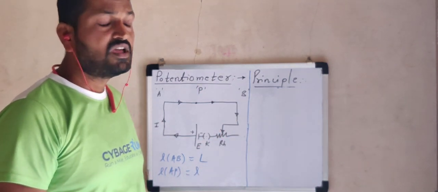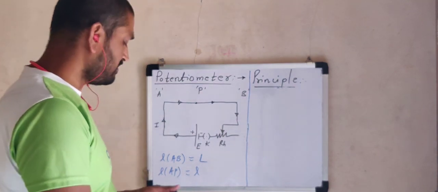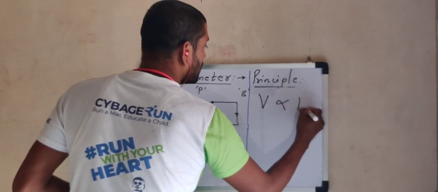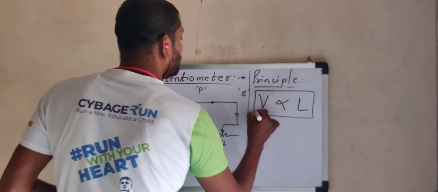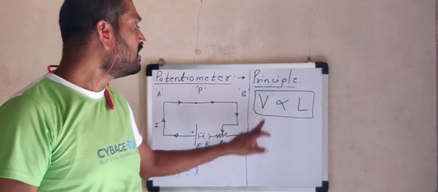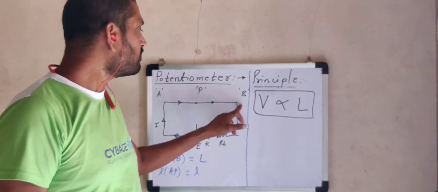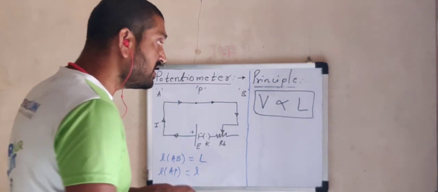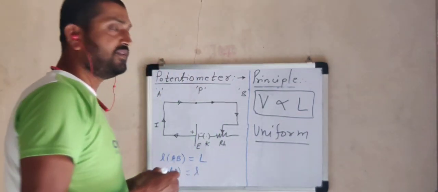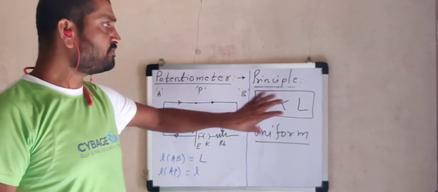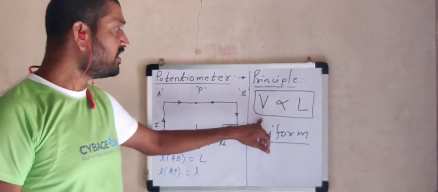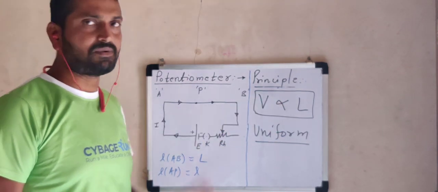It is very simple. A potentiometer works on the principle that the voltage between any two points of a uniform wire is directly proportional to the length of wire between these two points, V proportional to L. Listen to me carefully. The potential difference or voltage between any two points of that uniform wire, this word is very important, uniform wire, is directly proportional to the length of wire between these two points. This is the principle, no problem at all. But first of all we are going to verify or prove this principle, how V is directly proportional to L.